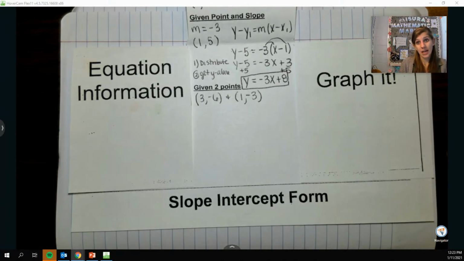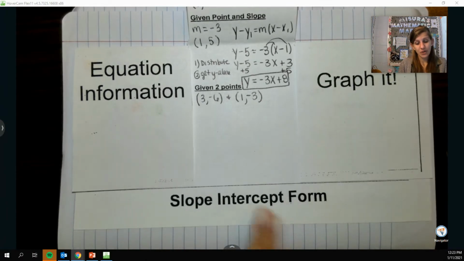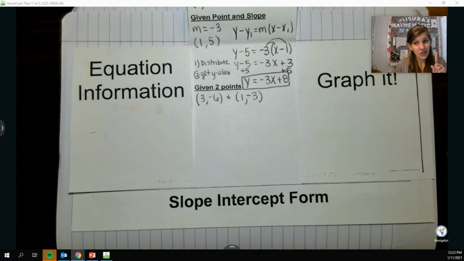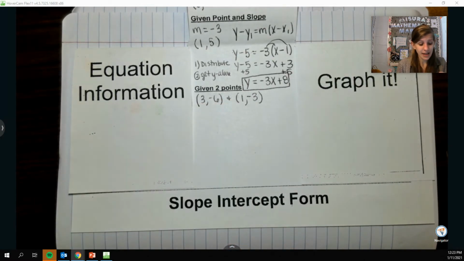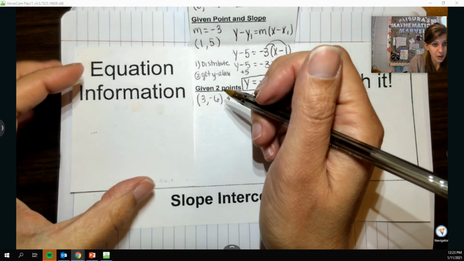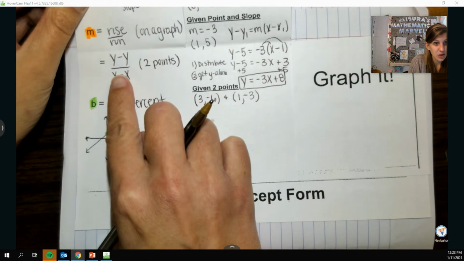If I want to write an equation in slope-intercept form, I need to know the slope, and I want to know the y-intercept. I don't know either. Neither of these points is my y-intercept because it's not 0 comma anything, and I don't know the slope. So first order of business is I've got to find slope by doing my slope formula.